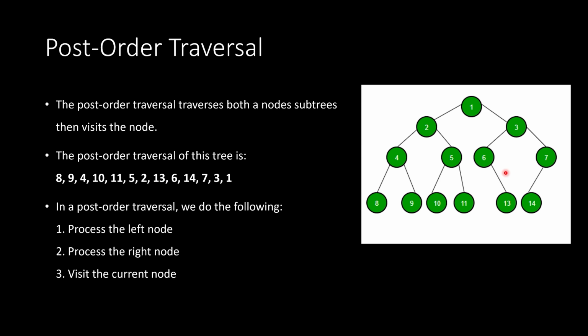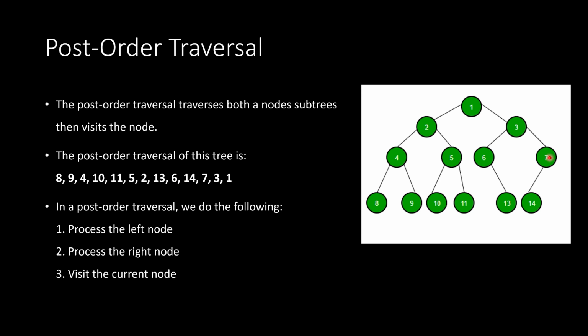Come back up to 6. 6 now is done on the left and the right. So we mark down 6. Come up to 3. We're now done the left subtree. Now we need to do the right subtree. So from 3, we visit 7. Okay, 7 needs to do the left and the right first. So we do 14. Okay, so we mark down 14 here.